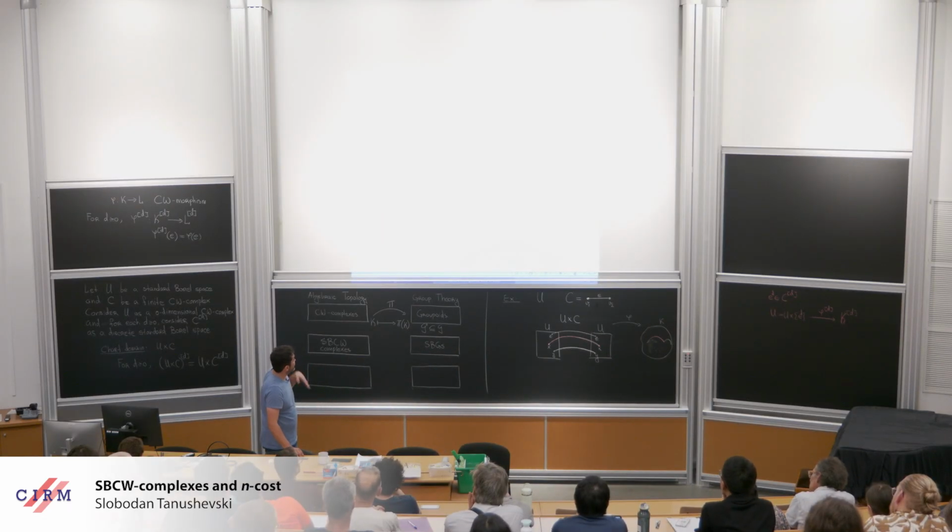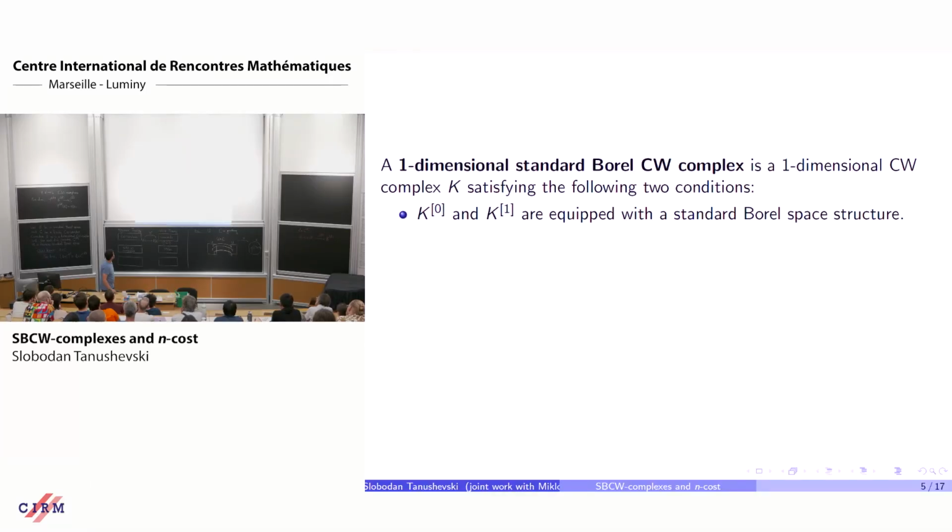Okay, so let me now give you the general definition. Now I will tell you what is a one-dimensional standard Borel CW complex. Of course, I should begin with a zero-dimensional standard Borel CW complex, but that is just a zero-dimensional CW complex equipped with a structure of a standard Borel space. Okay, so let's go to dimension 1 now.